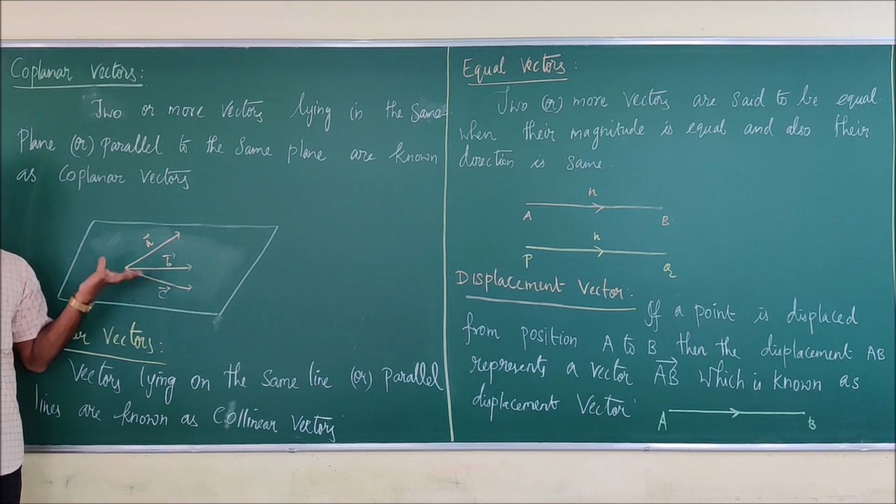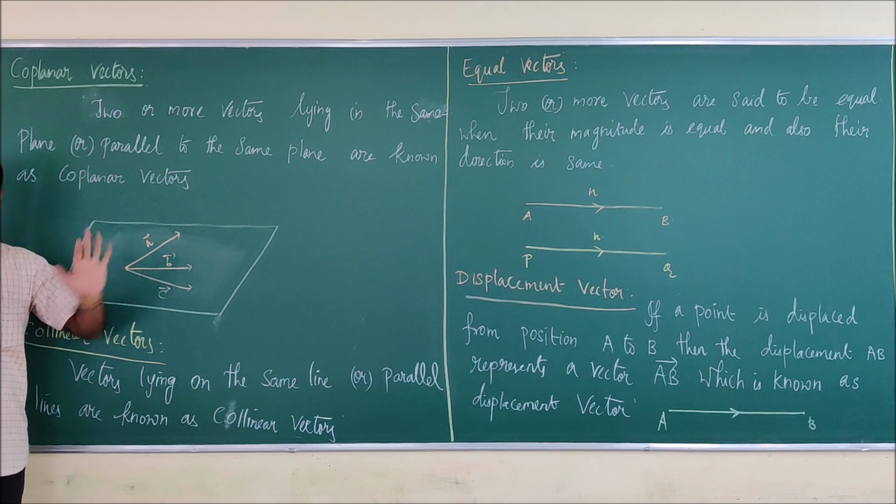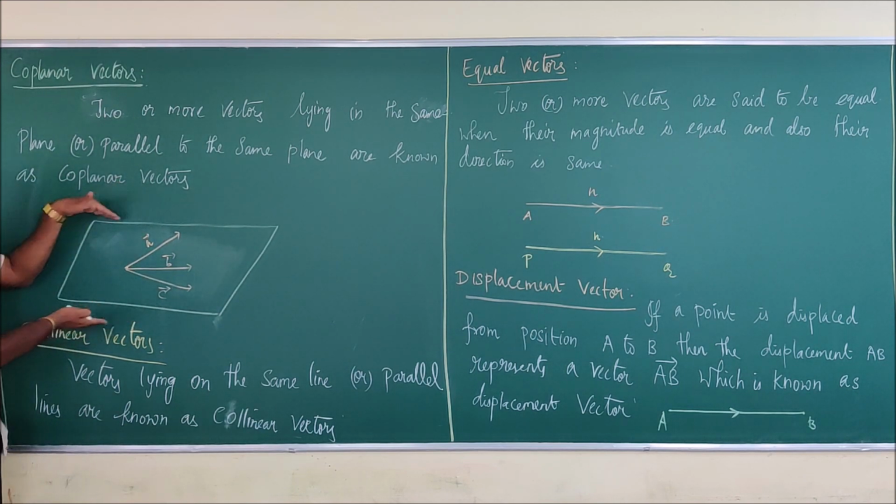Not necessarily all the vectors should be like this. One vector may lie here, other vector may lie here, other vector may lie here. Okay. So it can be, but it should be lying on the same plane or it should be parallel to the same plane. Okay. Then we can say that the vectors are coplanar vectors. Okay. So next, collinear vectors.